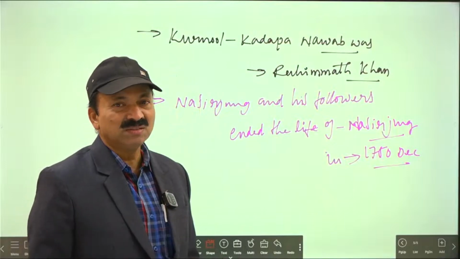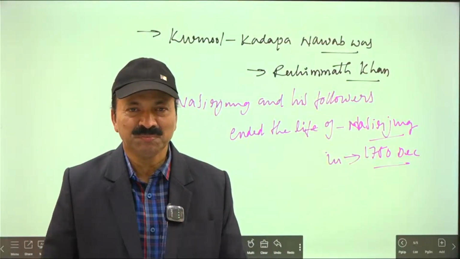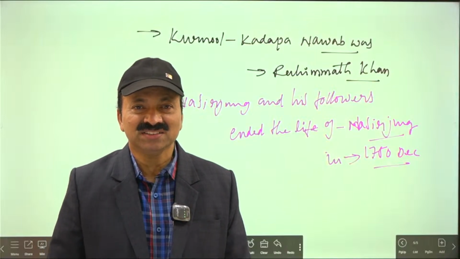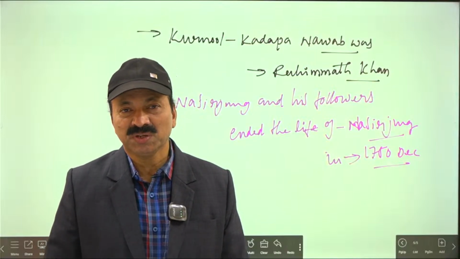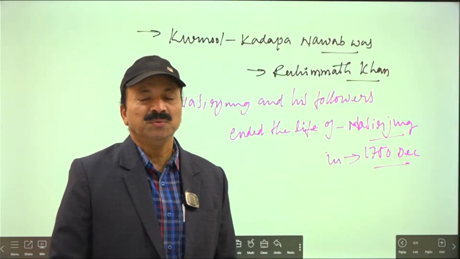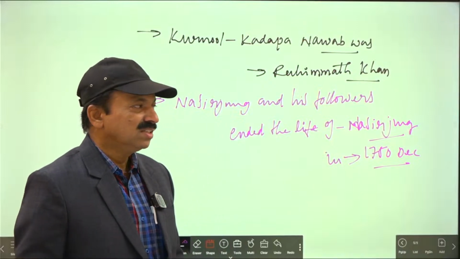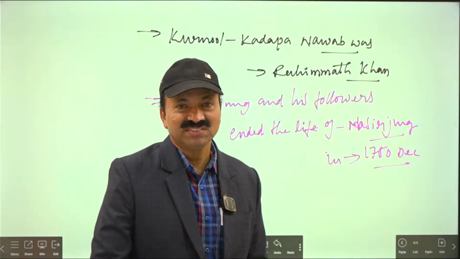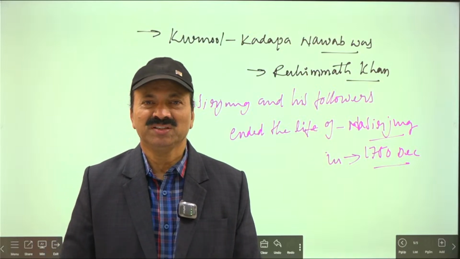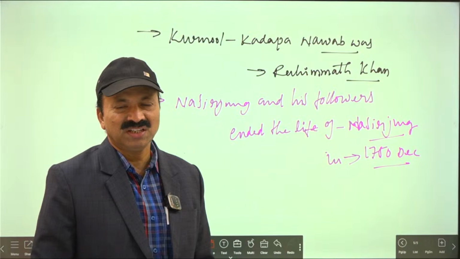Then they said that Muzaffar Jung is going to Pondicherry because he was invited by the French, and he was going via Colonel Kadapa. Rahimat Khan said, when he is moving to Pondicherry, let him go. But when he is coming back, he should not reach Hyderabad. Like that he said to his followers. Then they waited for the opportunity.